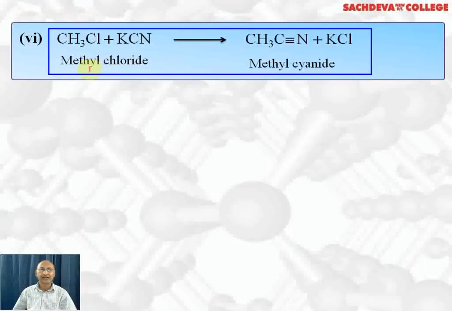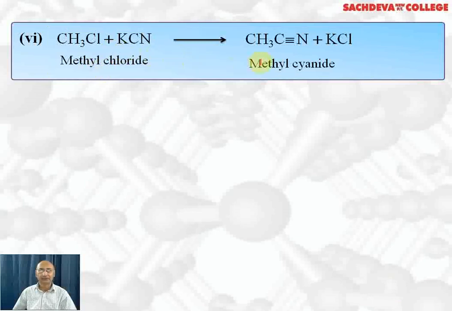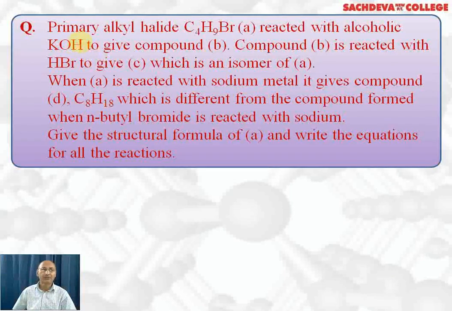You want methyl cyanide from methyl chloride treated with KCN. Methyl cyanide will be formed plus KCl. In the IUPAC system, it is called ethanenitrile. This is called chloromethane. This is a problem type question.